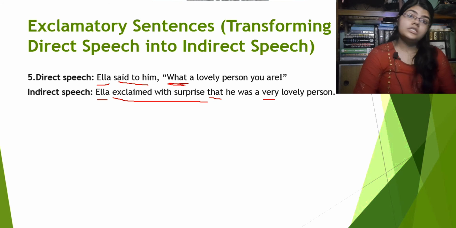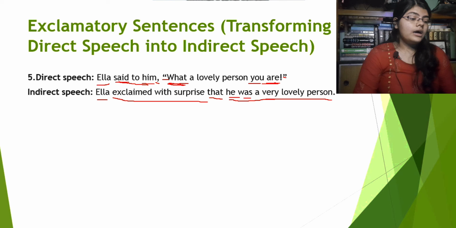Now, we will use "that". We won't use comma or inverted commas, right? Now, "he was a very lovely person". How are we changing this? "What a lovely person you are." "You" will be "he" because Ella is saying this to him. Now, "you are", the "are" will be changed into "was", "he was", because the reporting verb is in past tense.